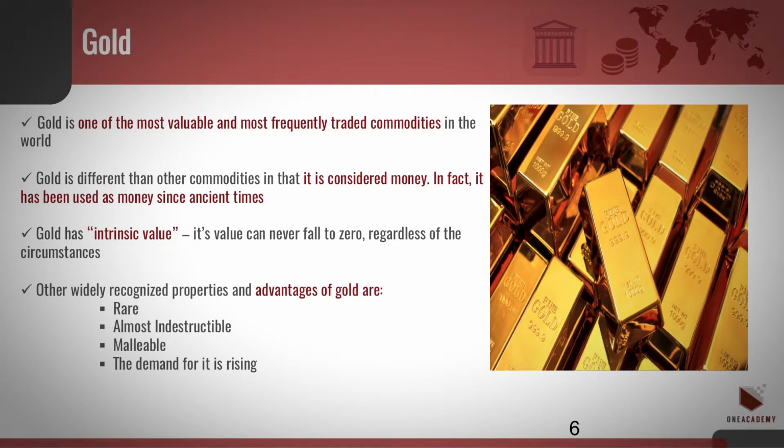Gold is one of the most valuable and most frequently traded commodities in the world. Gold is different than other commodities in that it is considered money. In fact, it has been used as money since ancient times. Unlike paper money, which is considered valuable due to a government decree, gold has intrinsic value. Its value can never fall to zero regardless of the circumstances. Other widely recognized properties and advantages of gold are: rare, almost indestructible, malleable. The demand for it is rising.